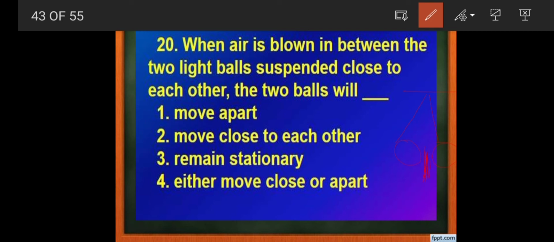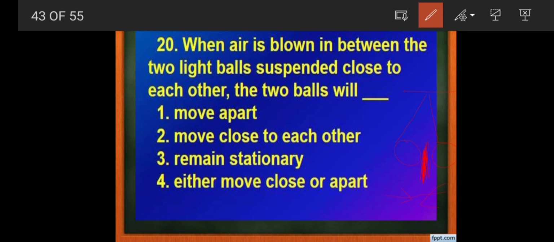Why will these balls move close to each other? Instead of going apart, why these balls move towards one another is that when air is blown between these two balls, a vacuum is created here.